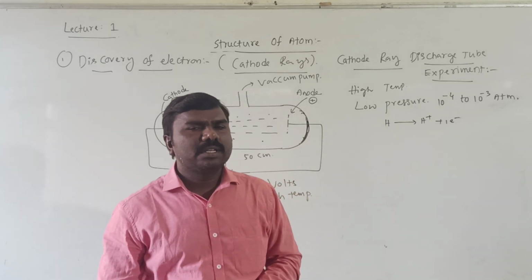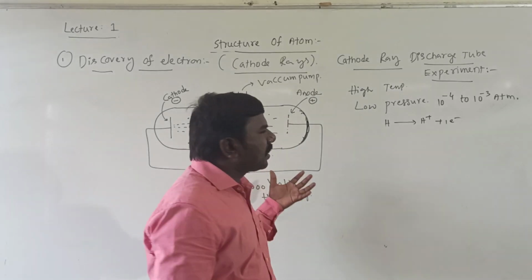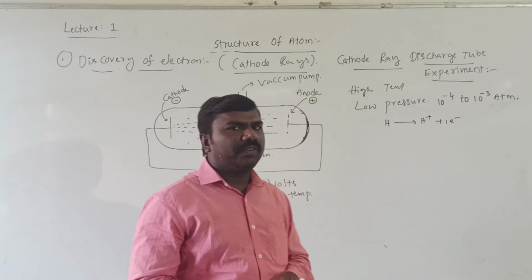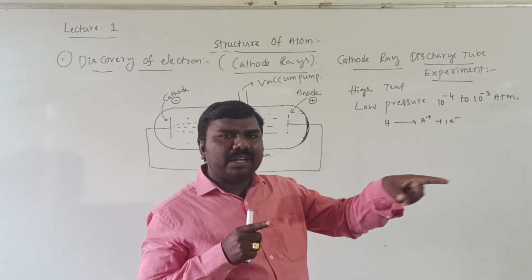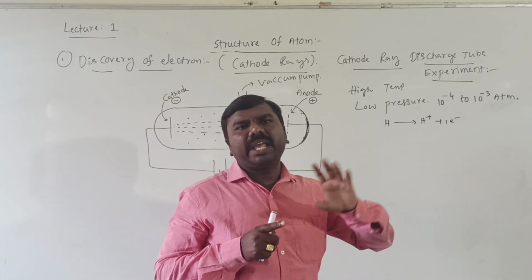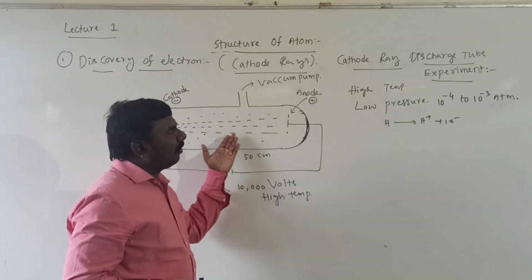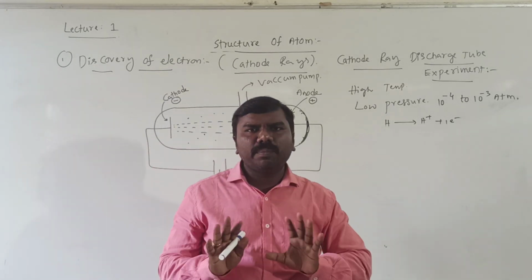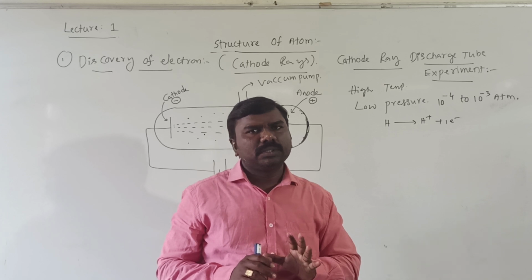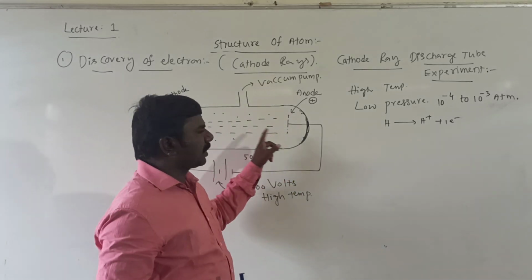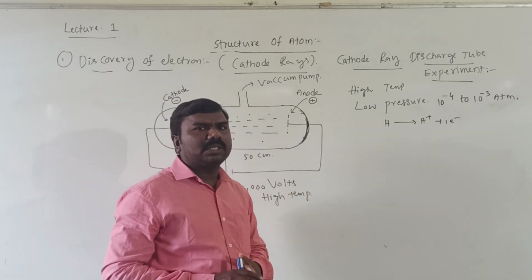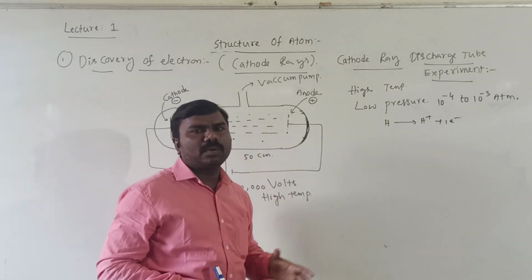Next point is, in absence of electrical and magnetic fields, they travel in a straight line. Last one: the nature of these cathode rays does not depend upon the electrodes and the gas.